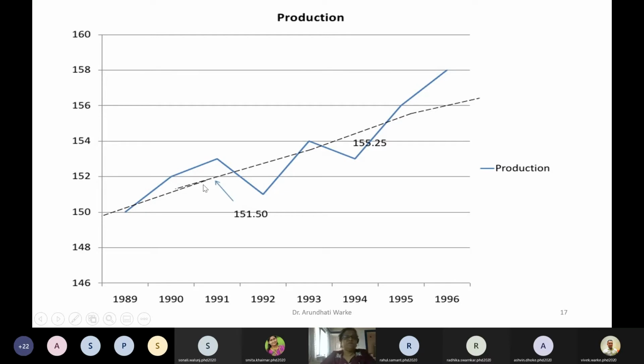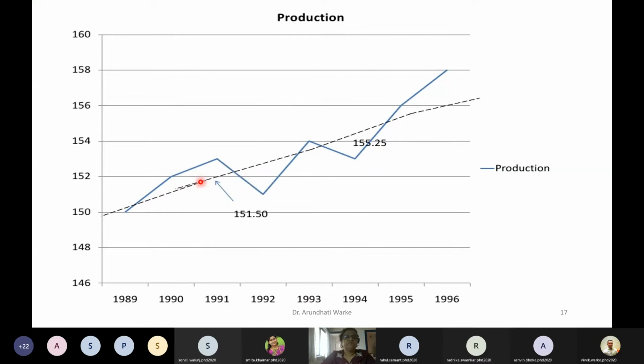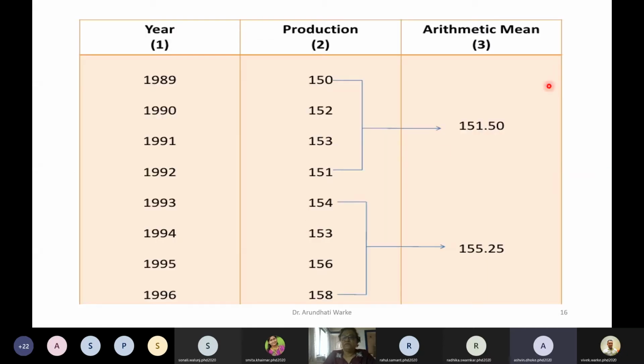Can you see this? This point is 151.50, somewhere here. And this is 155.25, maybe somewhere here. And these 2 points, the line is connected. Is that right? But ma'am, for which year do we need to consider these values, 151.5 and 155? We calculated the averages in the previous slide. Yeah, but respective to which year?